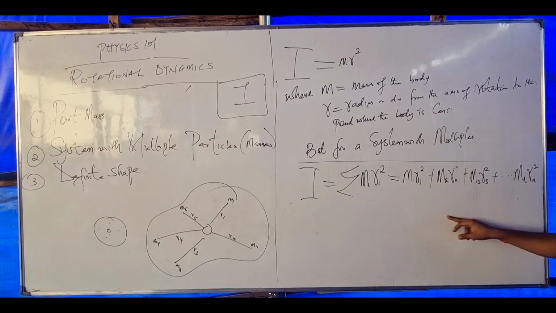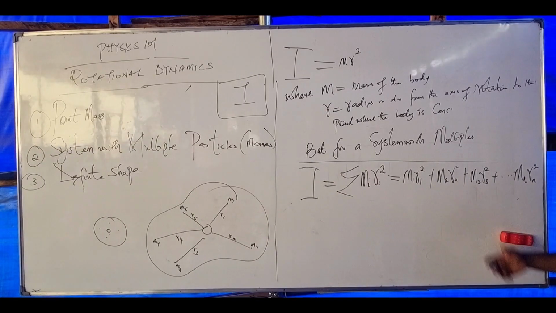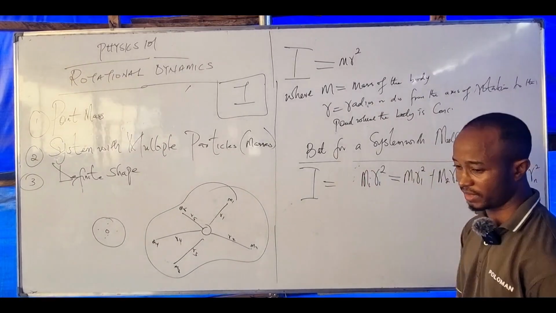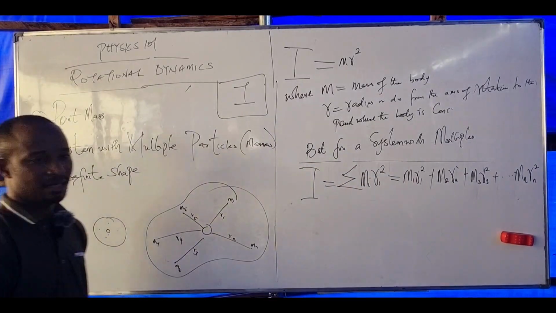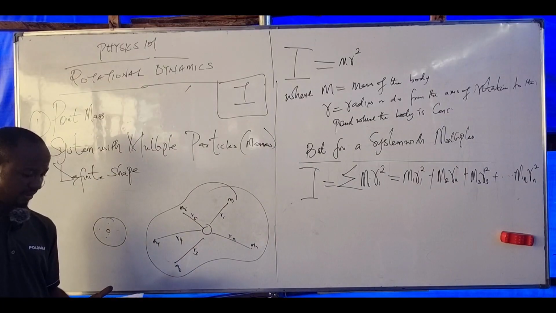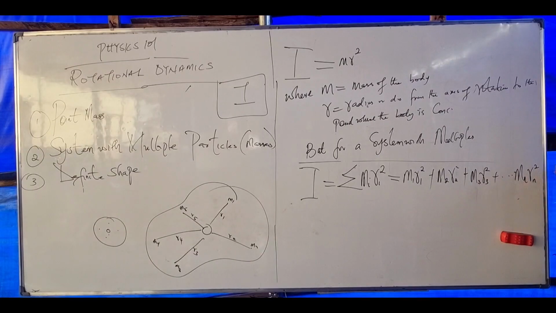Let me put this on the board. It is given as this. Am I communicating? I equals sum. This means summation, this is the summation sign, right? Summation of all the masses times the square of the radius of all the particles away from the axis of rotation. And that means we have many of them. This means mn rn squared, meaning I can have m4, m5, m6, m7, m8, m100, depending on how large. Do you get the concept here?